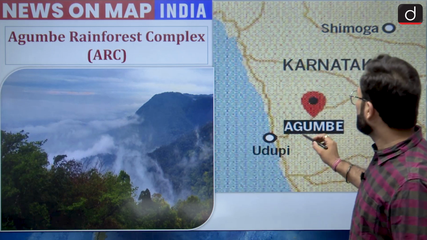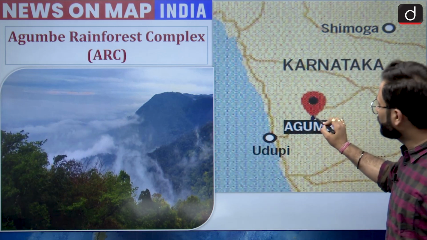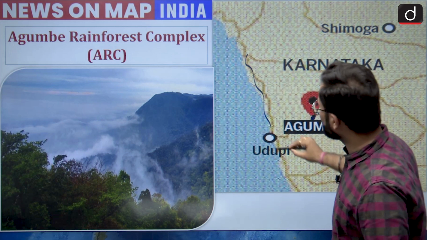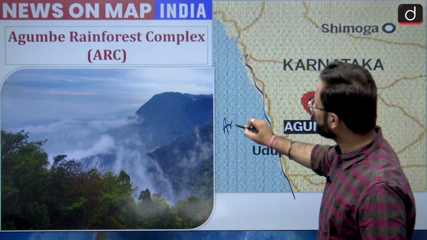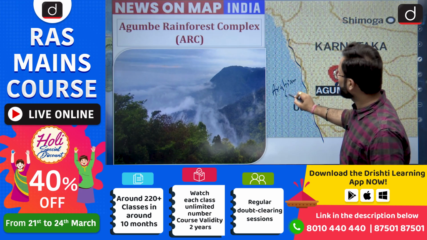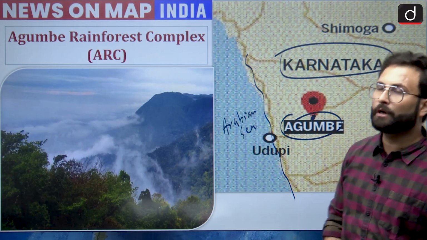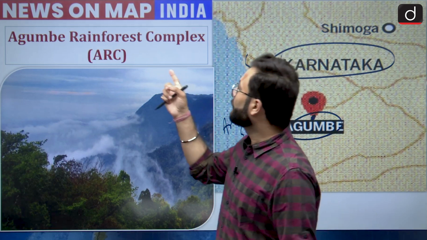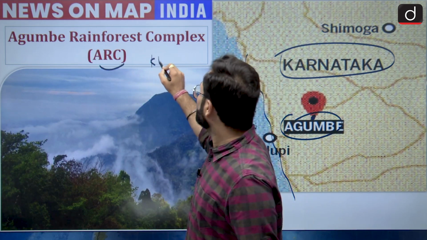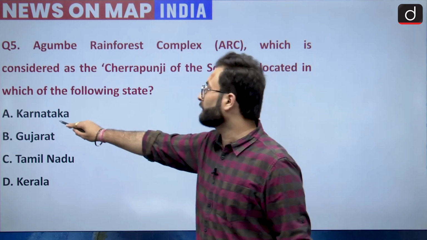Now see here, Agumbe is somewhere here, okay, and here you can see this is the coast, this is your Arabian Sea, and this Agumbe is in Karnataka, okay. So you have to remember that this Agumbe Rainforest Complex is basically in Karnataka, and it is called the Cherrapunji of the South, okay. Now here option A would be your right answer.